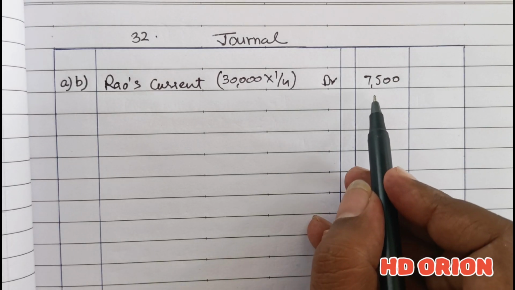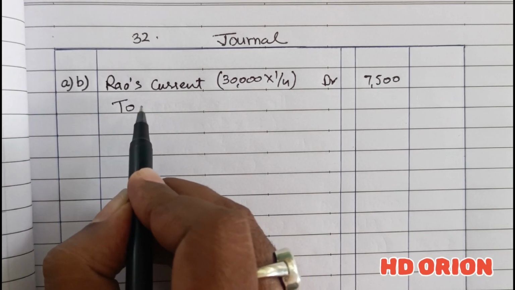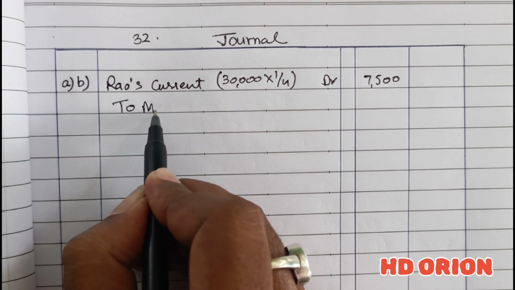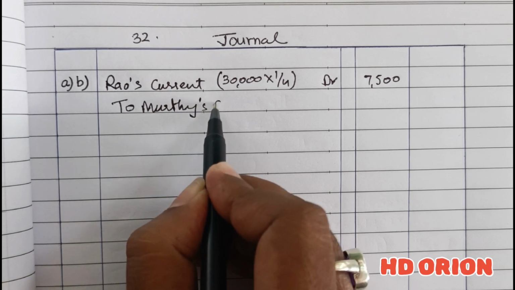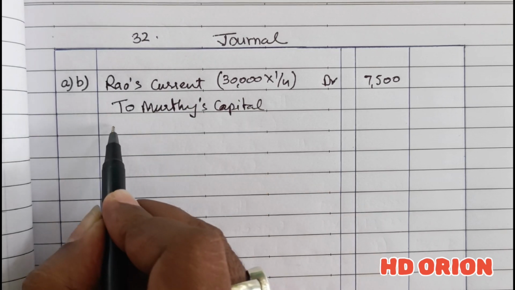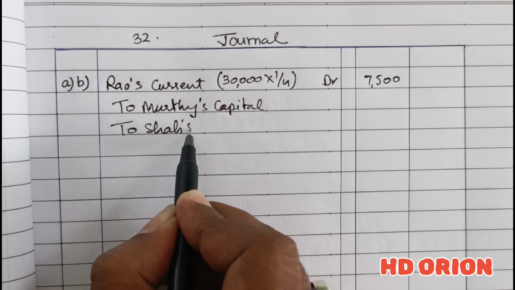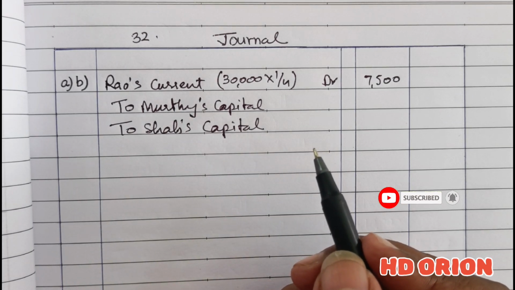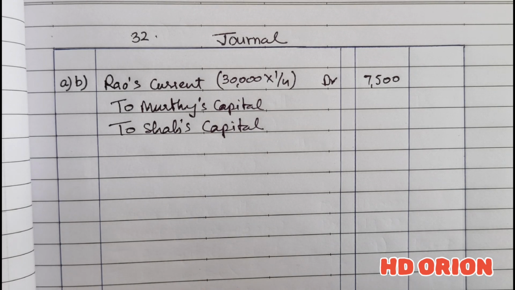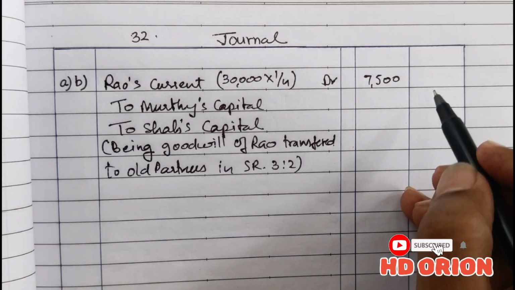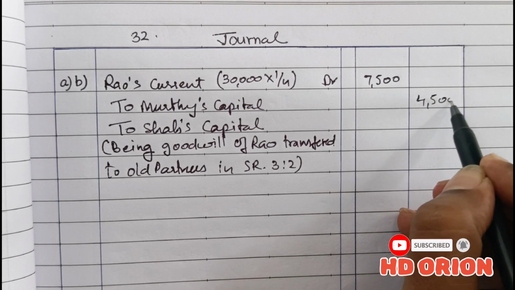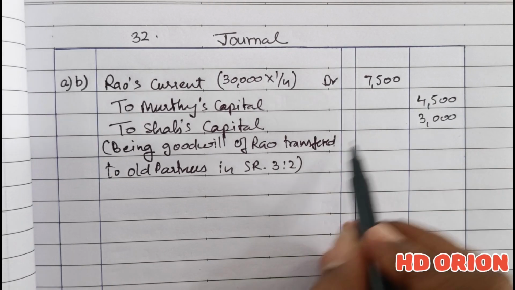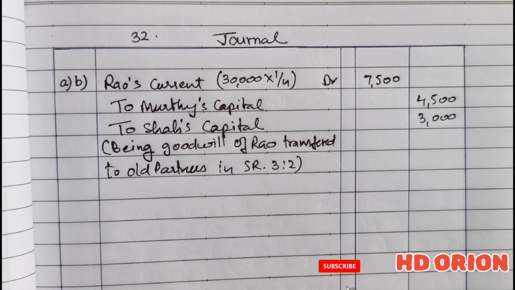And this goodwill amount will be paid to the compensating partners, that is Murthy and Shah, in their sacrificing ratio, and their sacrificing ratio is 3:2. The same old ratio will be their sacrificing ratio, that is rupees 4,500 and rupees 3,000. So it is divided in the ratio 3:2, which is the sacrificing ratio, and you need not calculate it. It can directly be seen from the question.